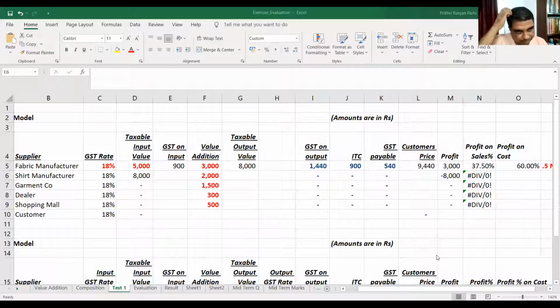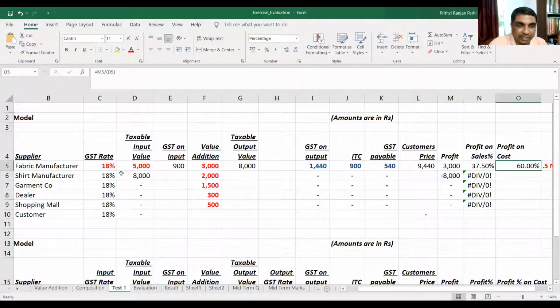Now, from fabric manufacturer, it comes to a shirt manufacturer. Shirt manufacturer's purchasing base value is 8,000. He will be paying GST. Excuse me, sir. Yeah, tell me. The screen is not visible. Oh, sorry. Yeah, is it clear to you now?